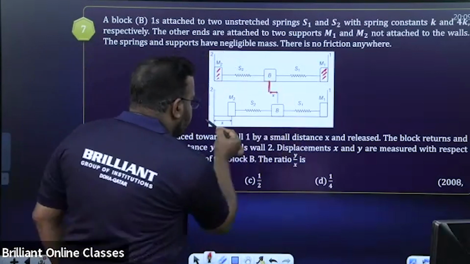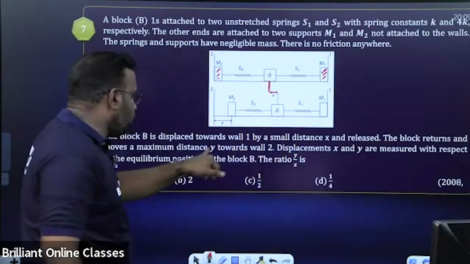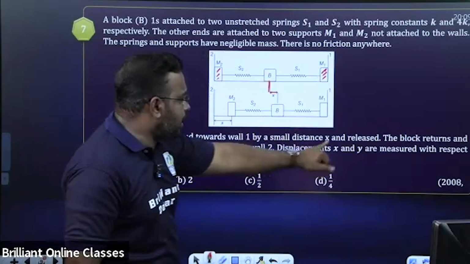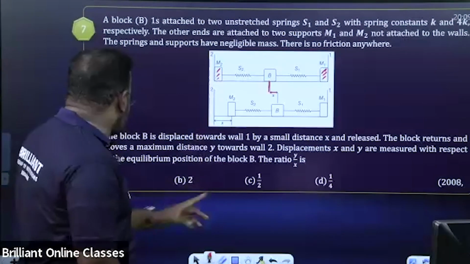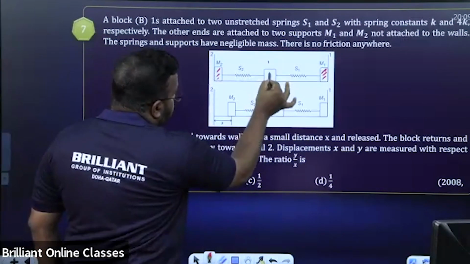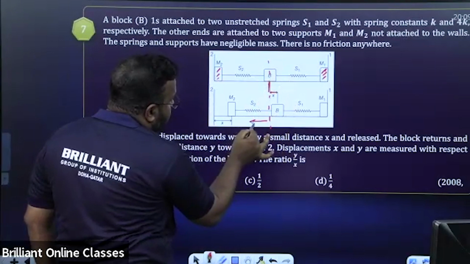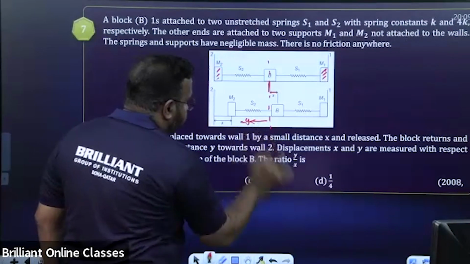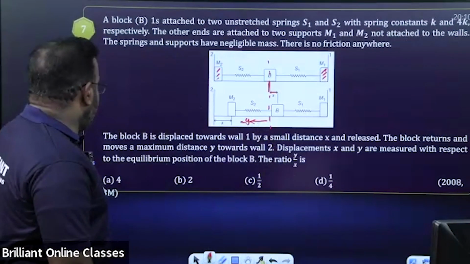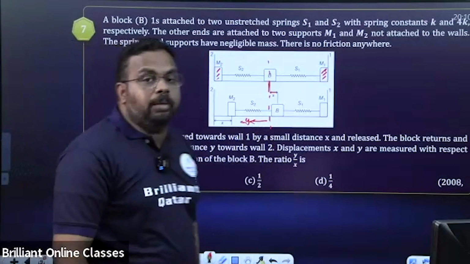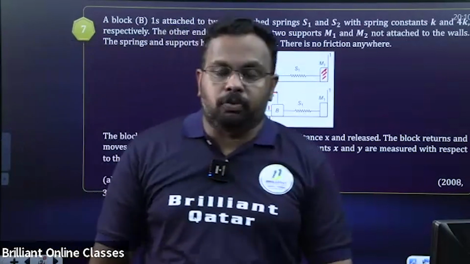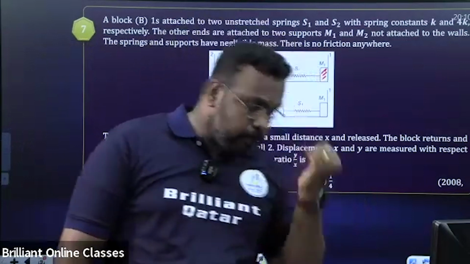So from here it is moving towards the wall by a distance y. The displacements x and y are measured with respect to the equilibrium position. Equilibrium position means initial position. This is the initial position. So from here the block B is moving through a distance y. The ratio y by x is the question.